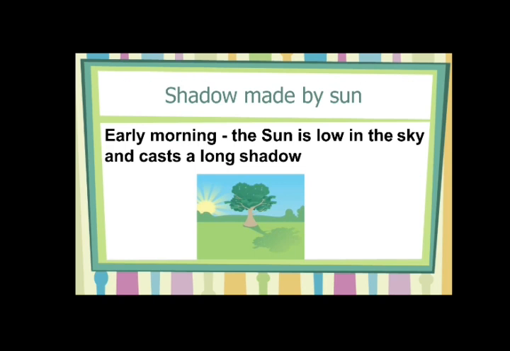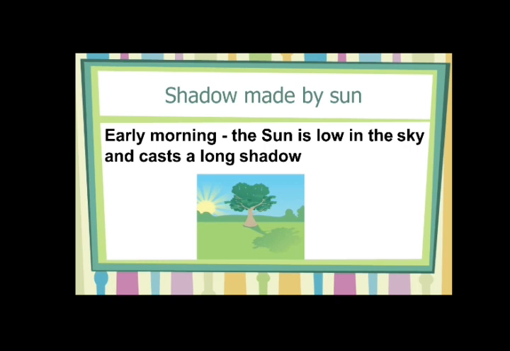Now we are going to see the size of the shadows with respect to your light source. If my light source is near, what will happen to the size of the shadow? If my light source is away from the object, what will happen to the shadow? This is what we are going to see. You would have noticed this before. In the early morning, if you are standing under the sun, your shadow will be long, because the sun is your light and you are the object.